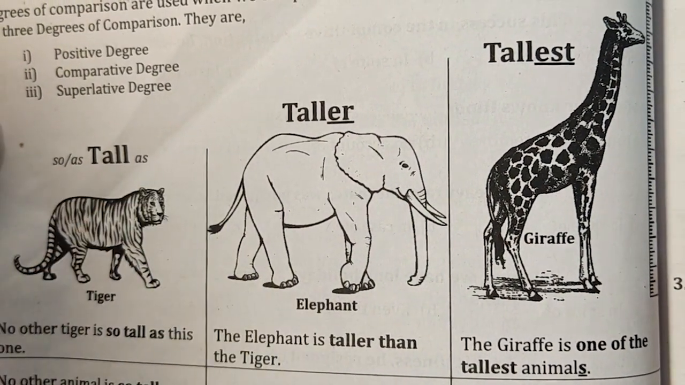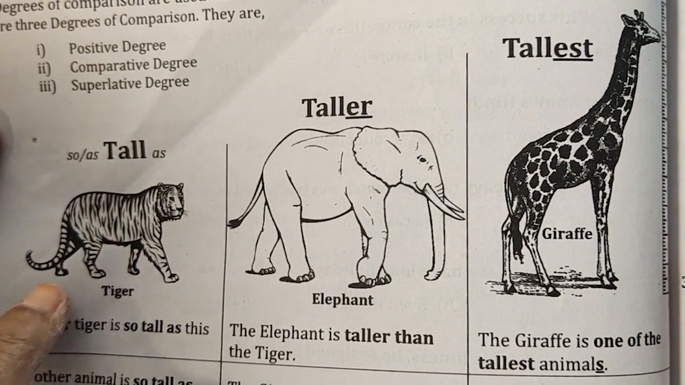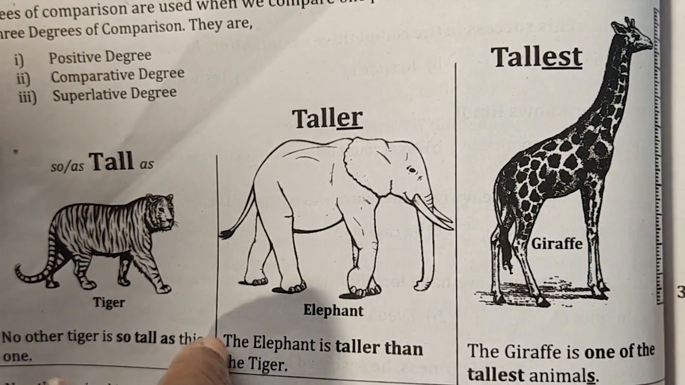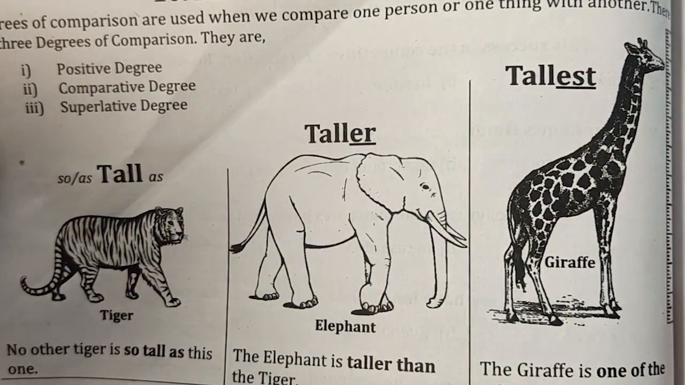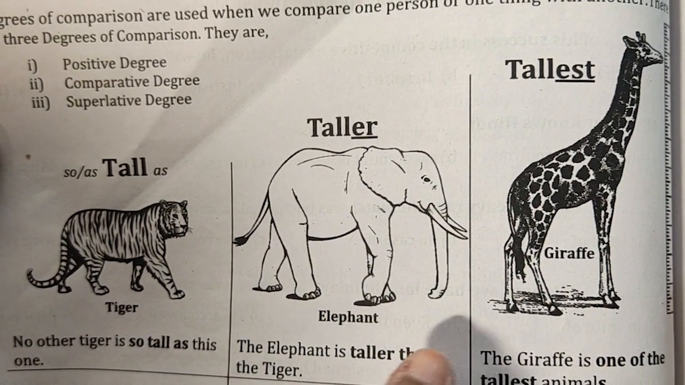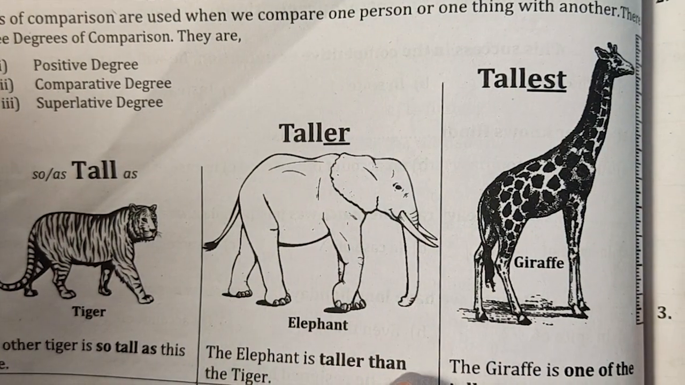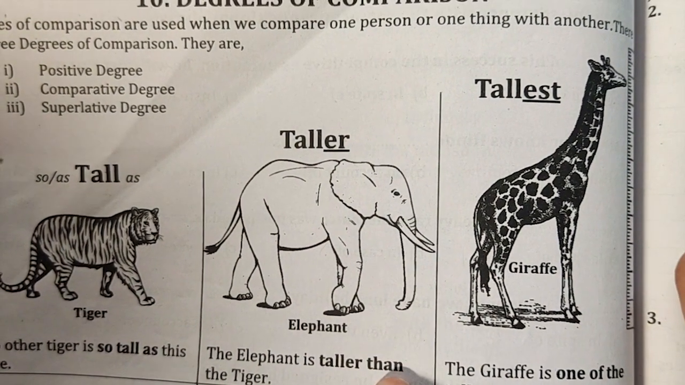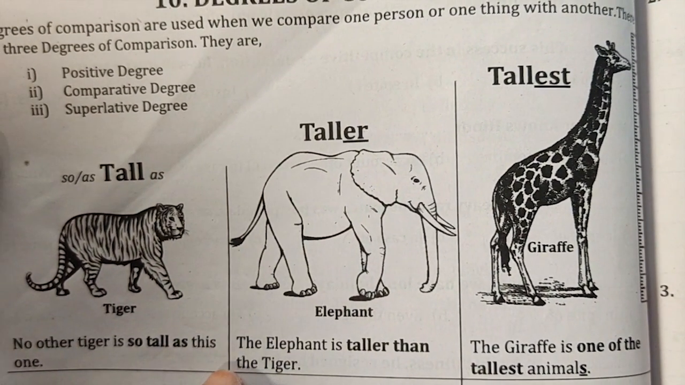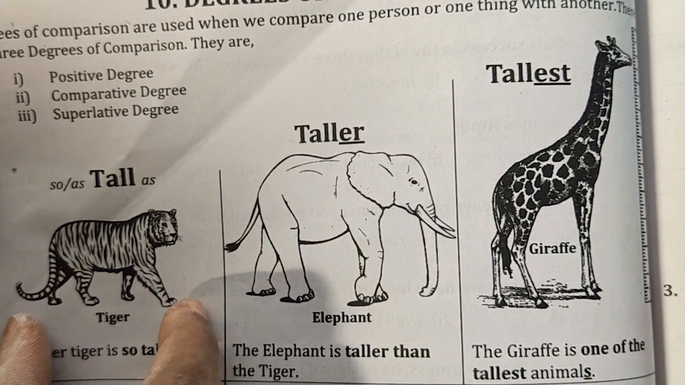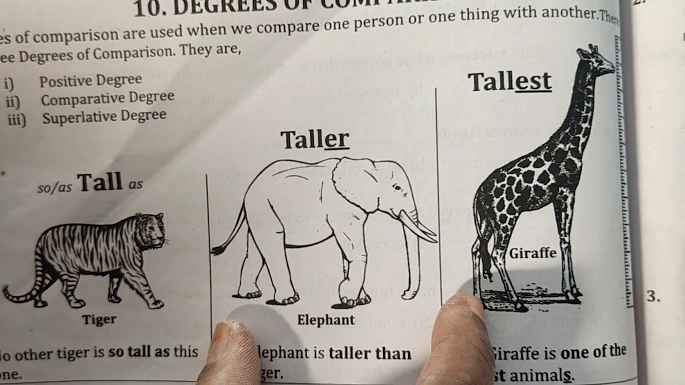As tall as. Now see, the tiger is as tall as this. Next we are comparing it with the elephant. See, the elephant is taller than the tiger. See the taller than. That word is the clue you see there, taller than. The elephant is taller than the tiger. The tiger is small. More than that is the elephant.